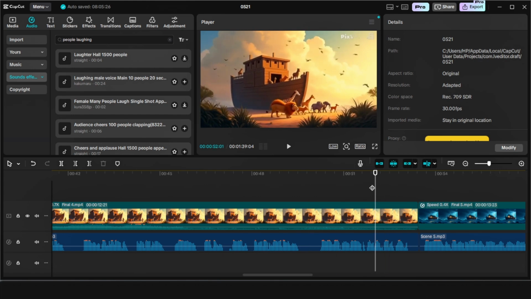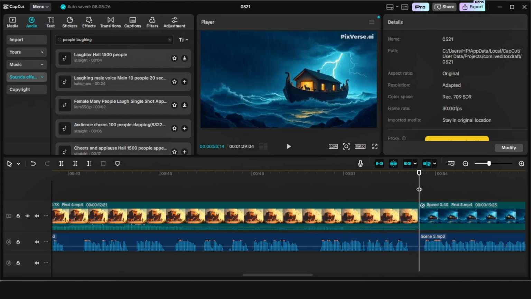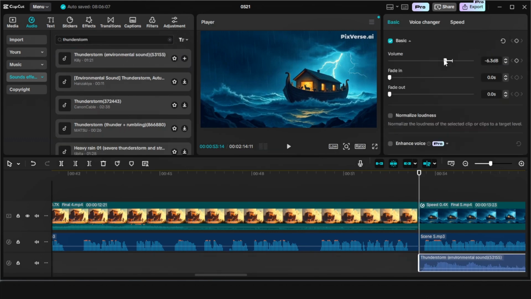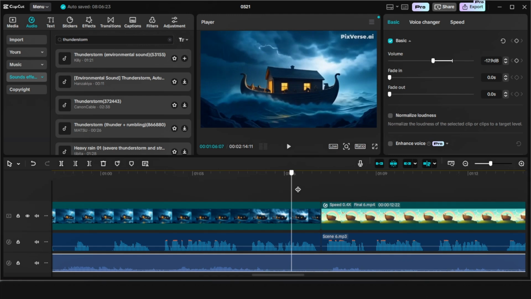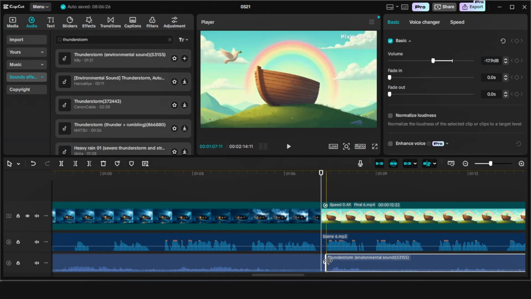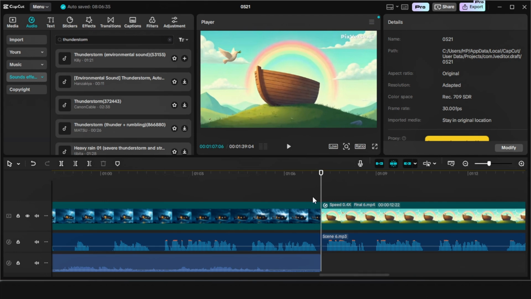And we're going to go again where there's thunderstorm here, and we are going to type thunderstorm. So we're going to add this one and reduce the volume so it's low in the background. Again, we're going to end that part, the thunderstorm, exactly where the last scene stopped. And again, for rainbow, we can just go again and add rainbow.